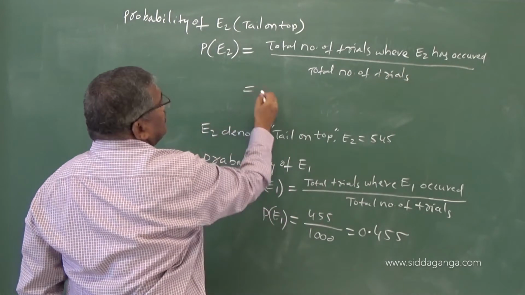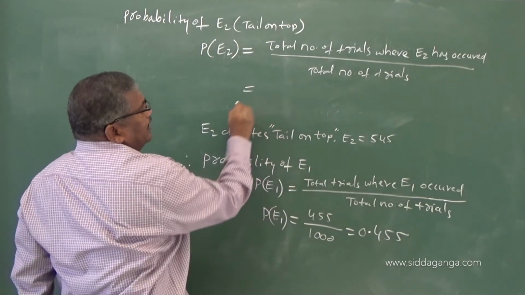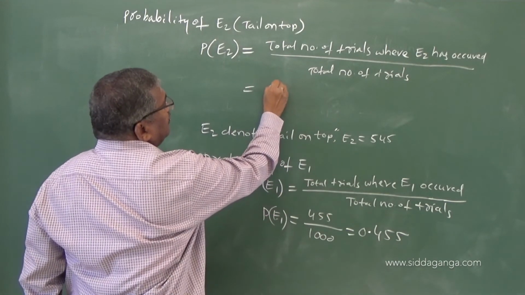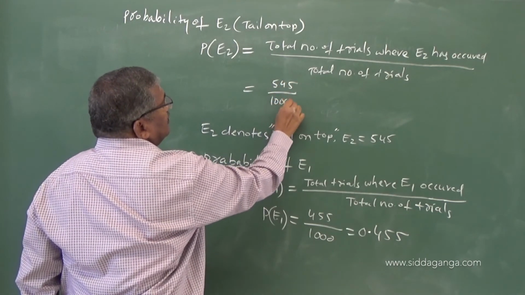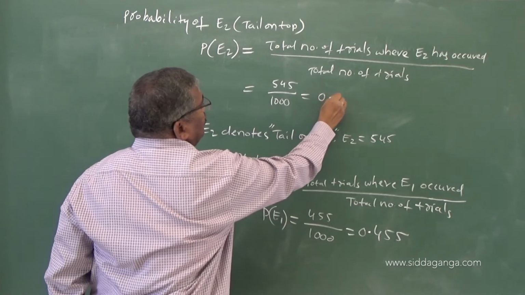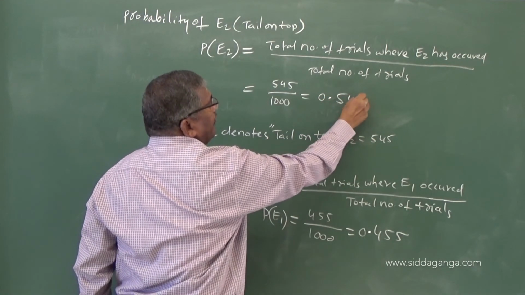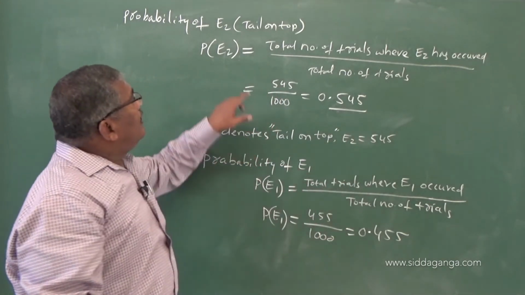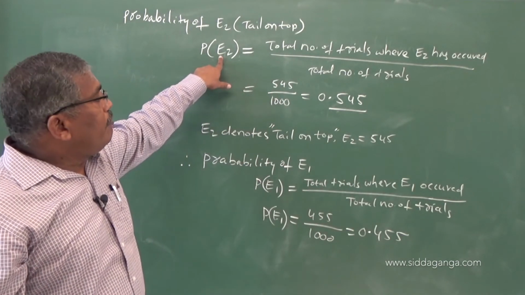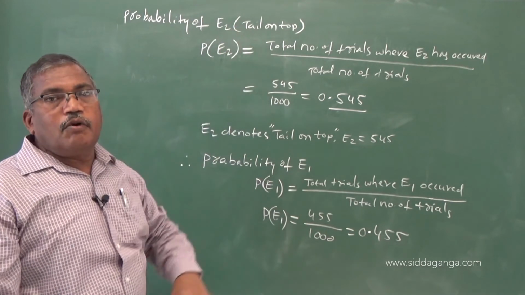So E2 is 545, total trials is 1000, so therefore 0.545 is the probability of occurring tail on top in this particular problem.